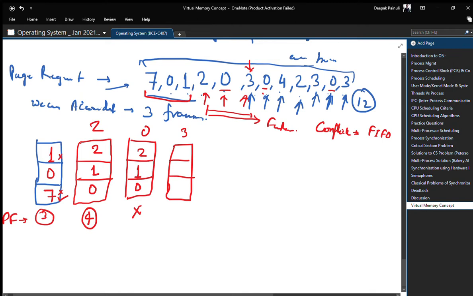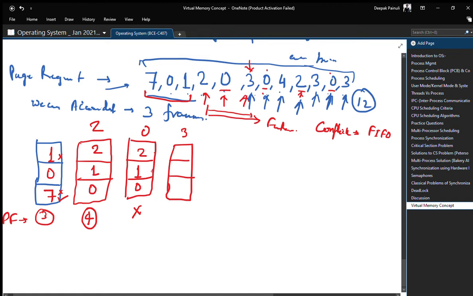Let us check for 0, 1 and 2, which page is not present in the future occurrences, or which is having low frequency in the future string, right? So in the future, page number 0 is having requests in the future string, here and here. So 0 can't be removed. 1 can be removed, and 2 has an occurrence again in the string, so 2 can't be removed.